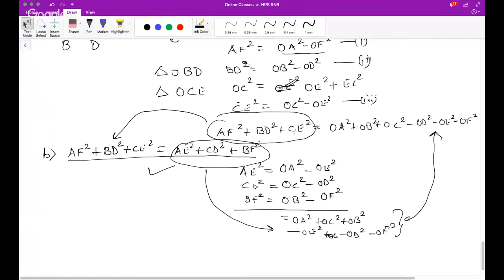Okay, now Ruby has sent something. Oh, she has sent a solution. Never mind. Any other question on this, guys? So I hope we have done a lot of triangles now. Let us move